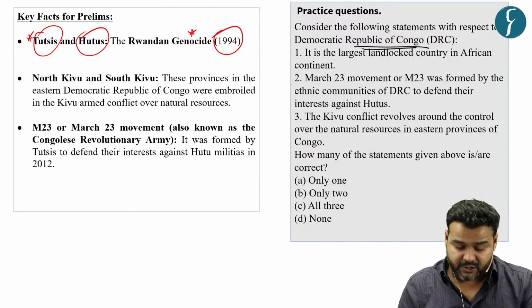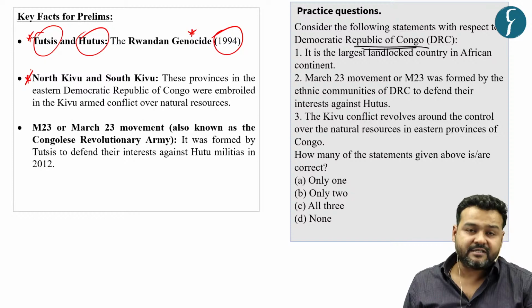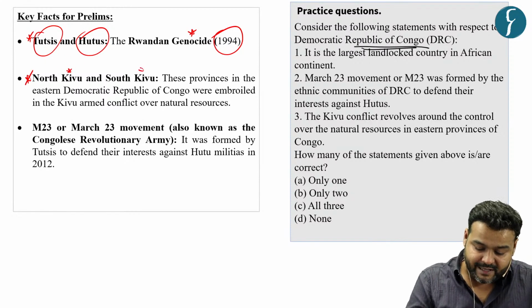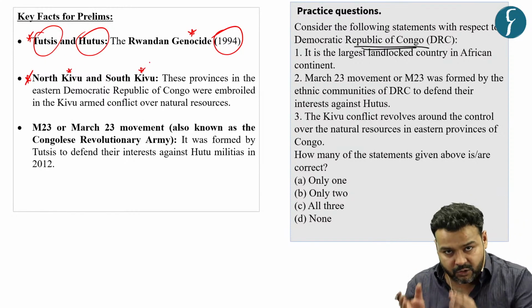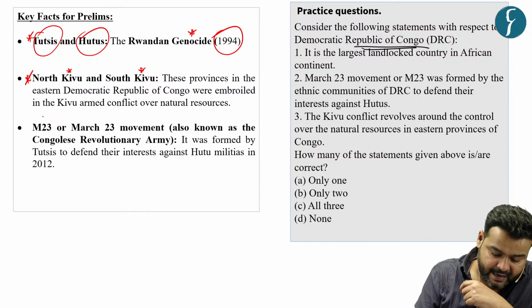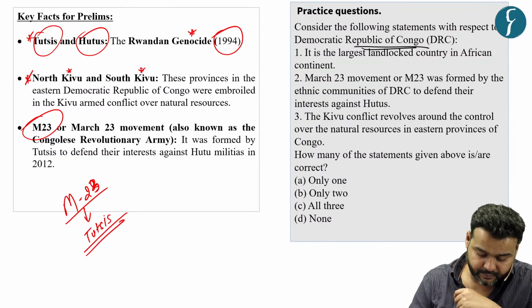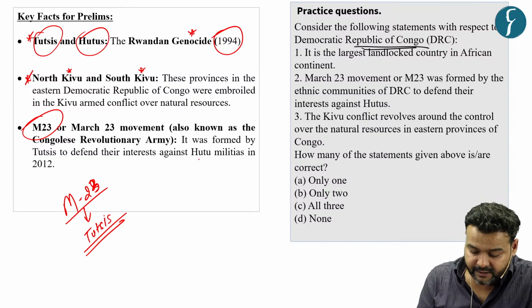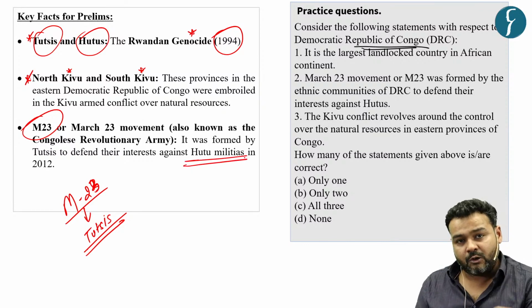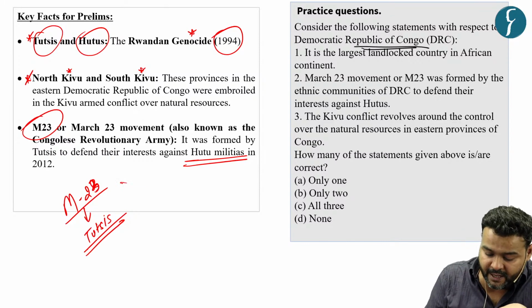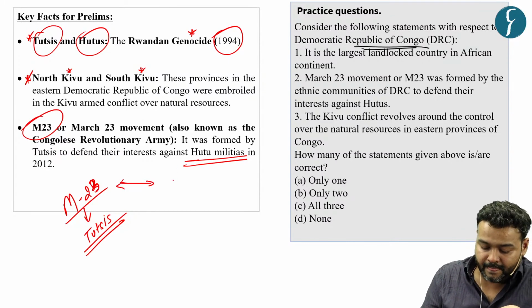Now, the news article is related to this region, which is North Kivu and South Kivu. This is a resource-rich region, and the M23 rebel group was created by Tutsis as a hedge against the Hutu militias. But now this M23 group has come against the Congo army altogether.